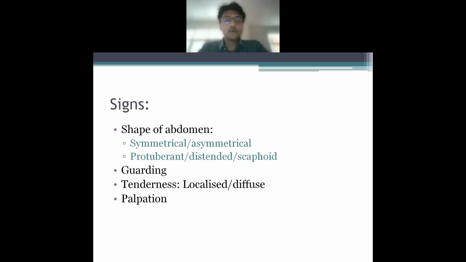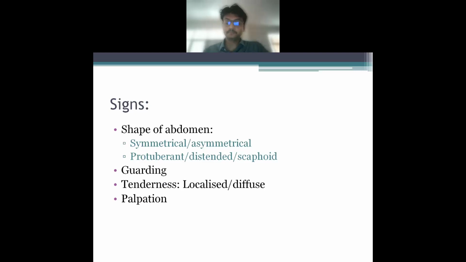Next thing is about guarding. There can be guarding, localized or diffuse. Again, the tenderness, localized or diffuse tenderness. Localized tenderness is actually a sign of ischemia, while diffuse tenderness may occur in cases of perforation or extensive bowel ischemia.